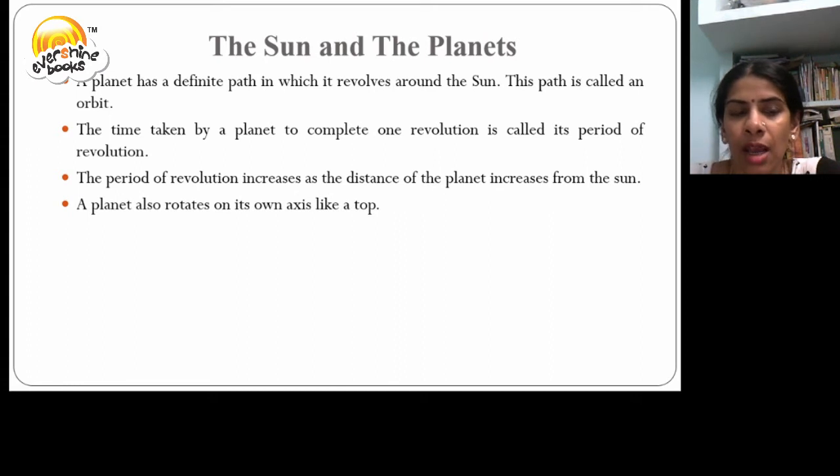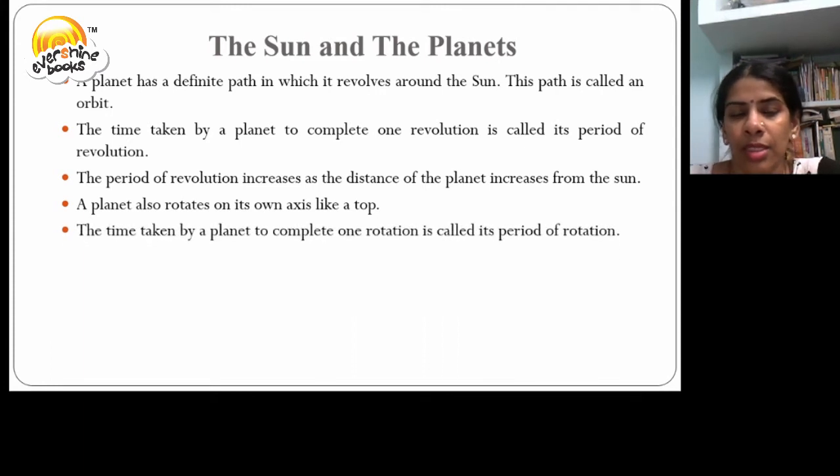A planet also rotates on its own axis like a top. The time taken by a planet to complete one rotation, we call its period of rotation. Remember, the period of revolution is the time taken by a planet to complete one revolution, whereas the time taken to complete one rotation is called the period of rotation.